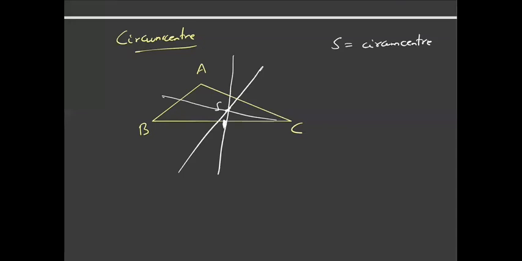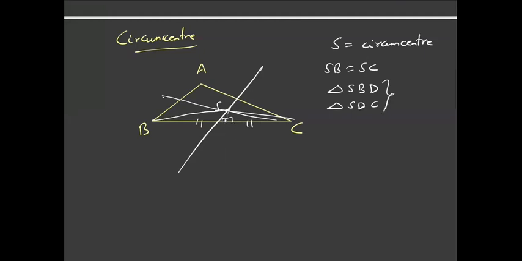Let us name this point D. So BD is equal to DC and this is perpendicular. I can say that SB is equal to SC, because triangle SBD and triangle SDC are congruent. Let's make this clear: this is the perpendicular bisector, this is the point D, BD is equal to DC and this is perpendicular, so this is 90 degrees.